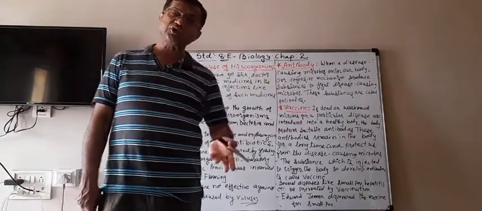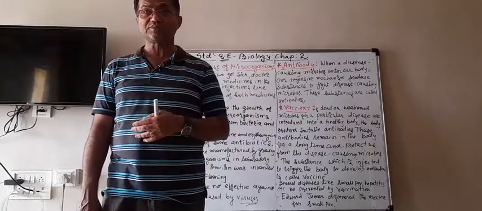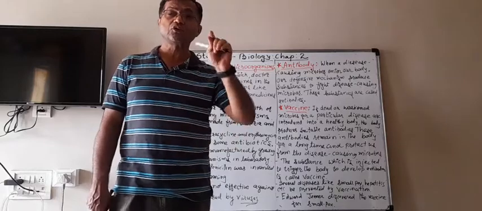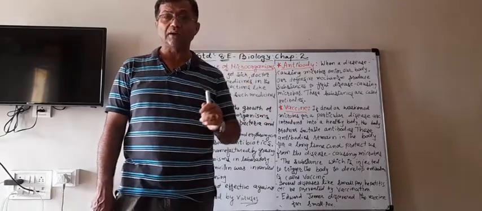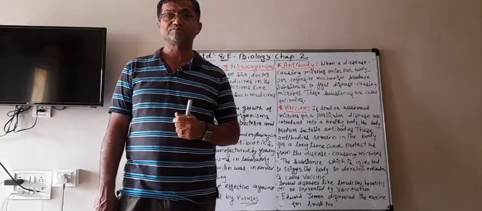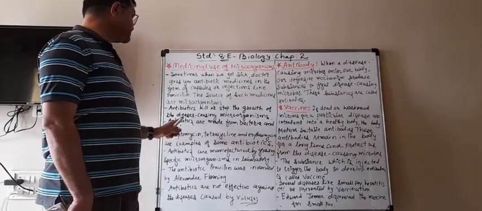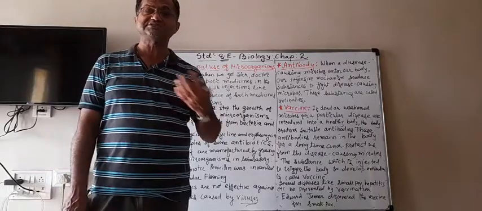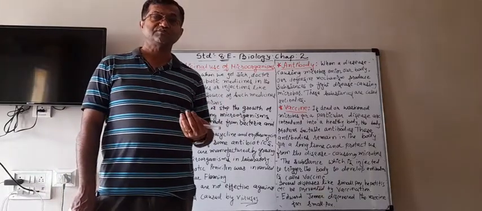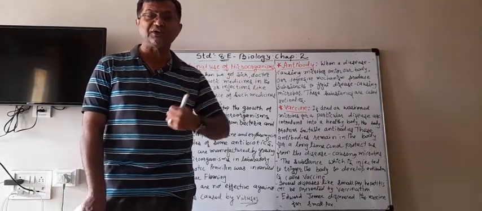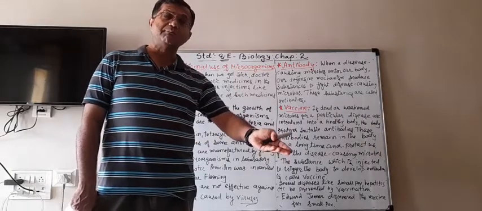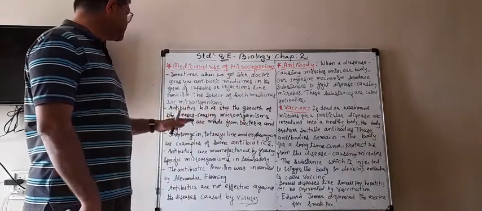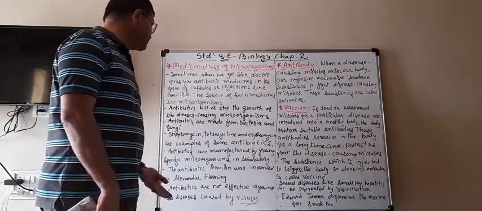The same microorganism can cause disease, and the antibiotics are also made from the same disease causing microorganisms. So antibiotics are made from bacteria and fungi, because most diseases are caused by bacteria and fungi. So the antibiotics are also made from these bacteria and fungi.